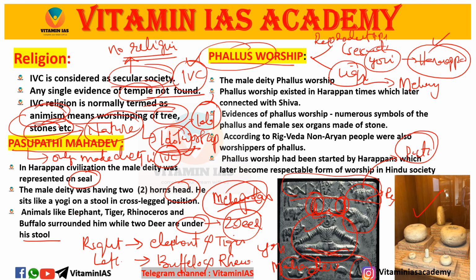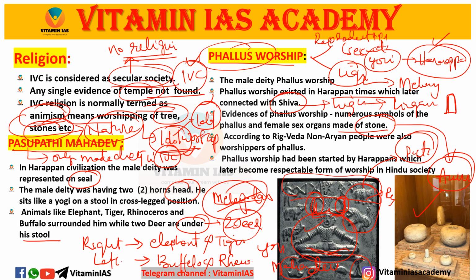The male deity of Phallus worship existed in Harappan times, which later connected with Shiva, is Ling. Now it is called Lingam; this is the shape of it. There is evidence of Phallic worship, numerous symbols, including female sex organs made of stone. That's why it is called animism. I told you already what animism means: worshipping of trees and stones. We make a form of stone and worship it, so it is a kind of idol worship.